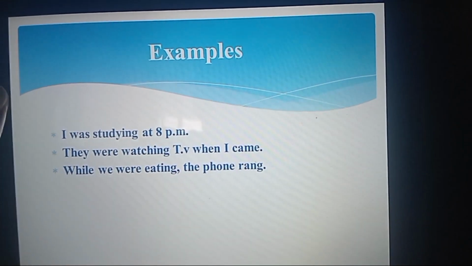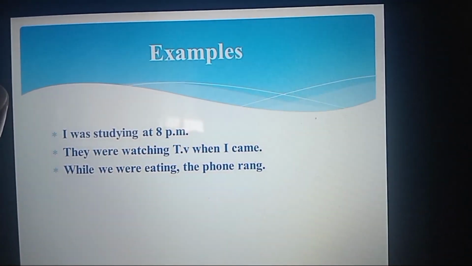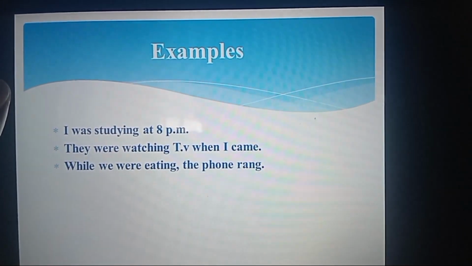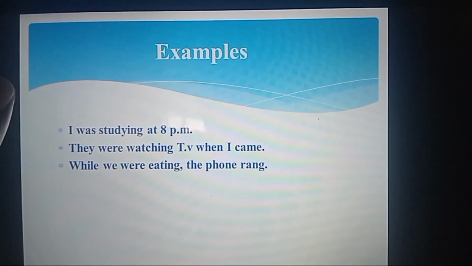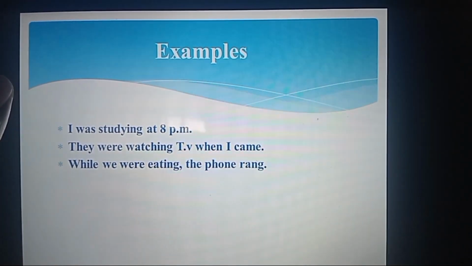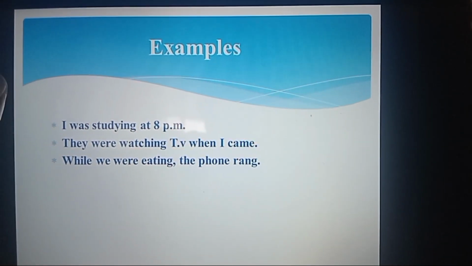I was studying at 8 p.m. So "was" has shown us that this sentence is in the past. But the verb "studying," having -ing, means this action was ongoing in the past, and the action is studying.